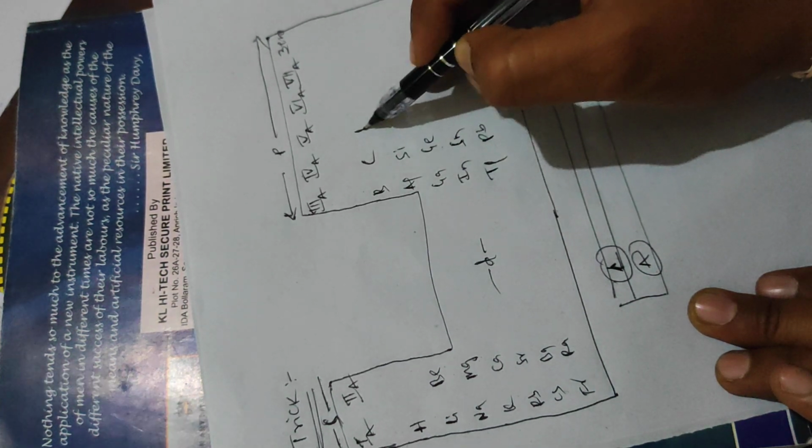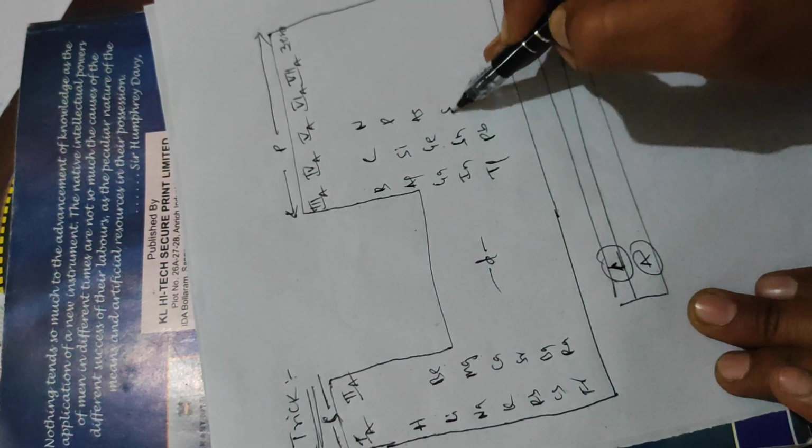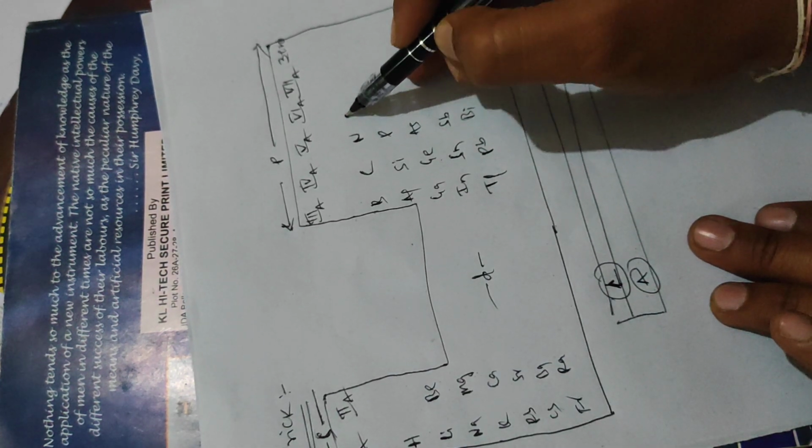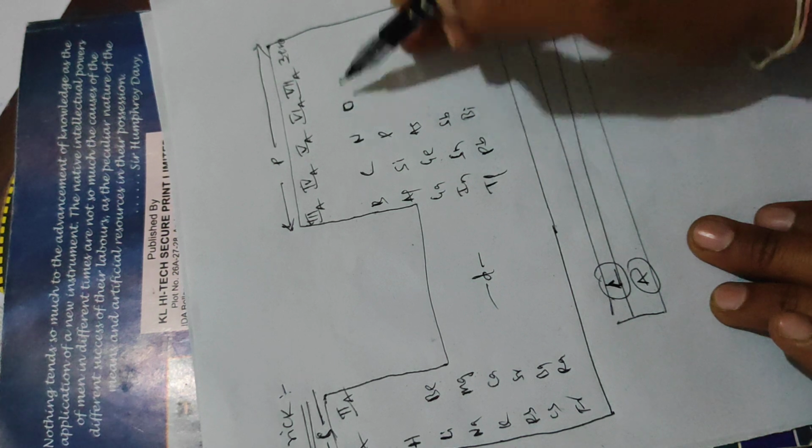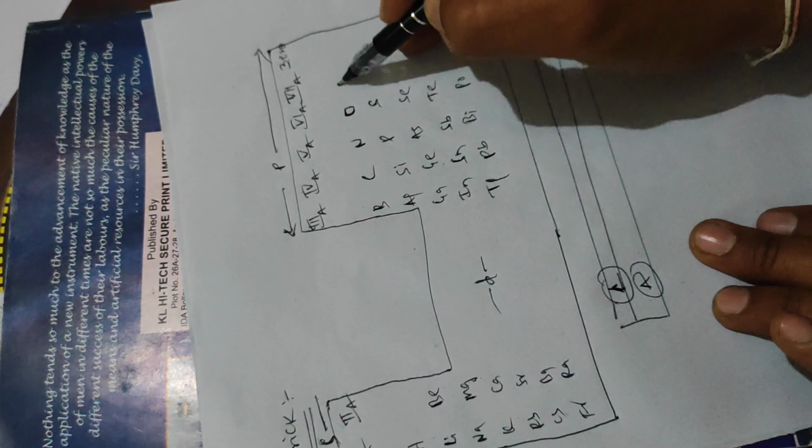Fifth A: nitrogen, phosphorus, arsenic, antimony, bismuth, not kismuth, it is bismuth. Sixth A: oxygen, sulfur, selenium, tellurium, polonium. Next group: fluorine, chlorine, bromine, iodine, astatine. Next group: helium, neon, argon, krypton, xenon, radon.